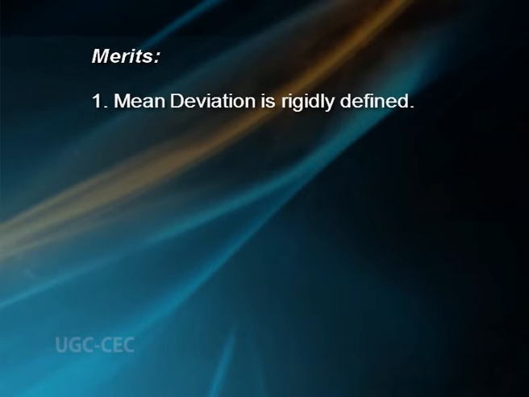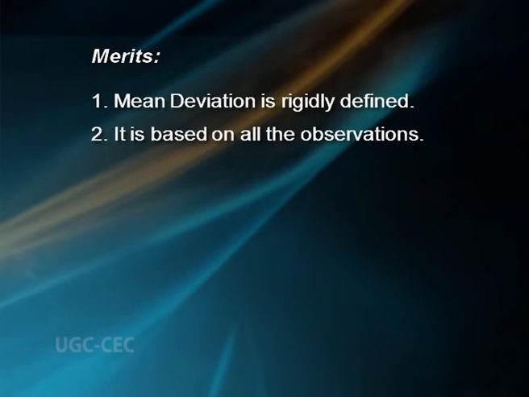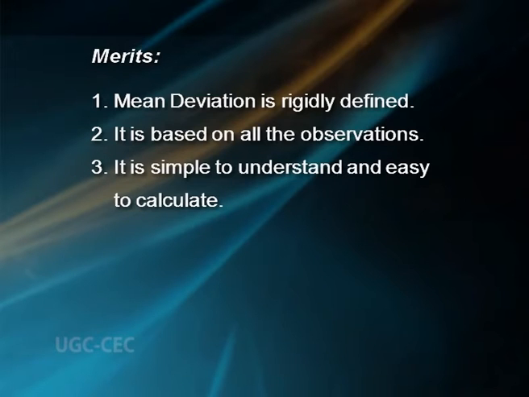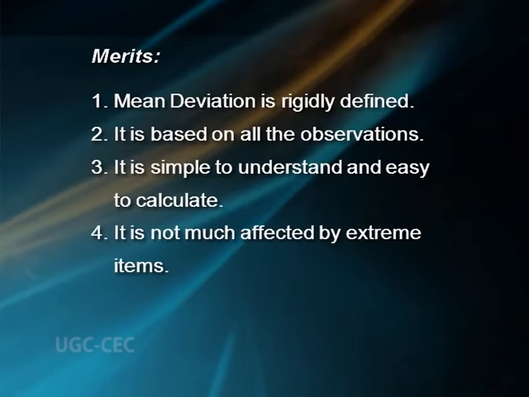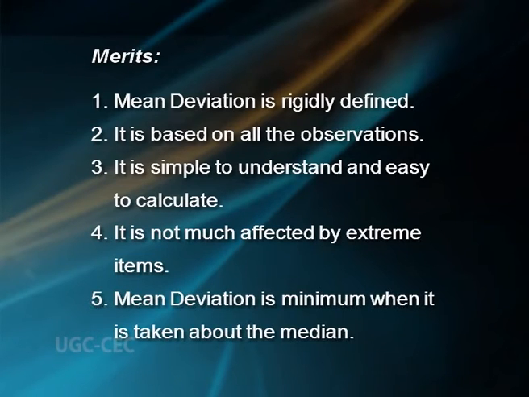Merits and demerits of mean deviation. Merits. 1. Mean deviation is rigidly defined. 2. It is based on all the observations. 3. It is simple to understand and easy to calculate. 4. It is not much affected by extreme items. 5. Mean deviation is minimum when it is taken about the median.